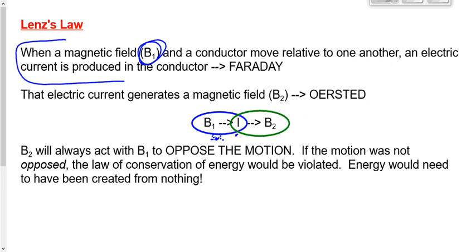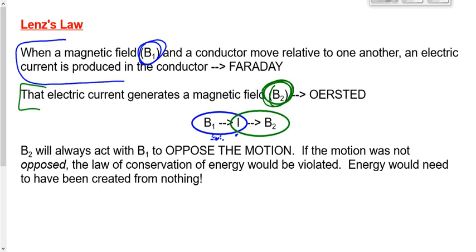Oersted said, and this was the discovery that was made in 1819, Oersted said that an electric current generates a magnetic field. So we've got magnetic field number one causing a current, and then we've got the current causing a second magnetic field. We'll call that B2, magnetic field number two.